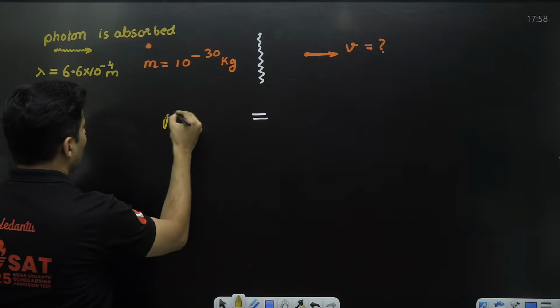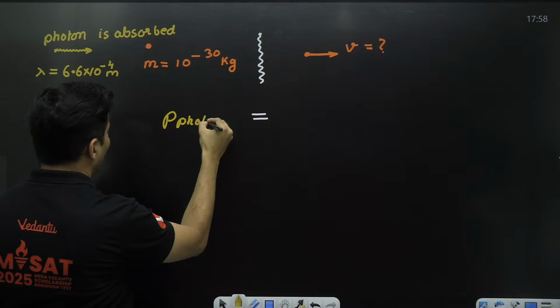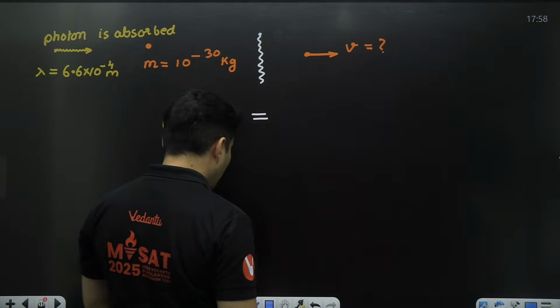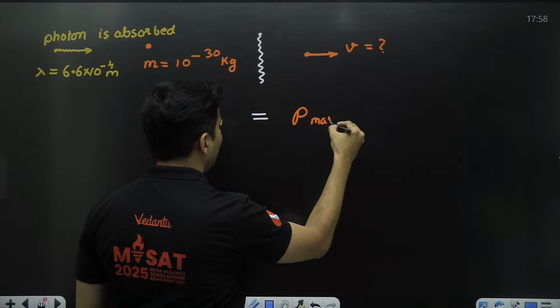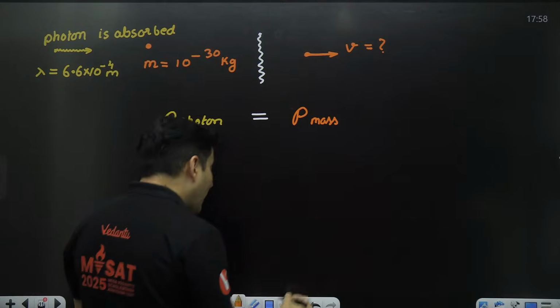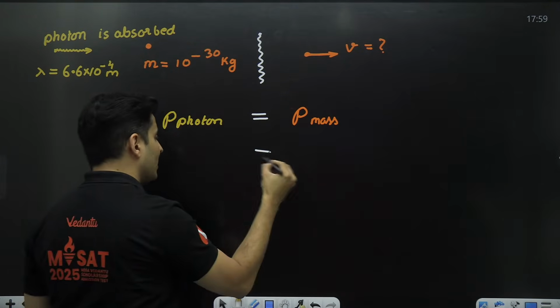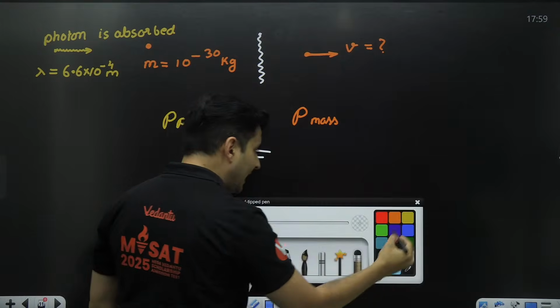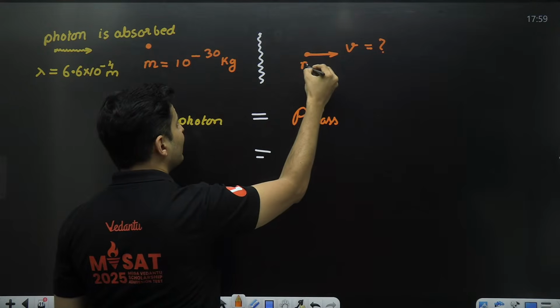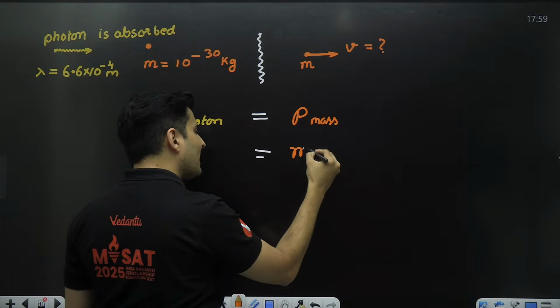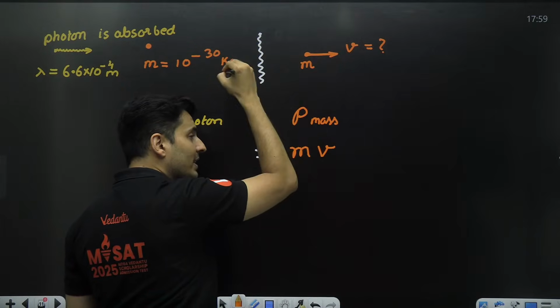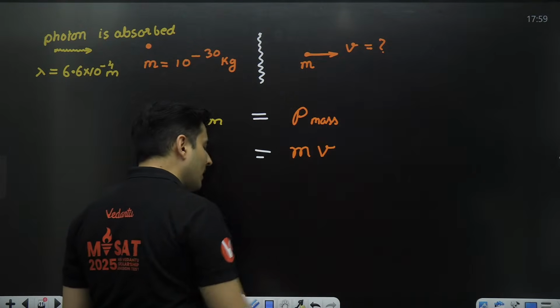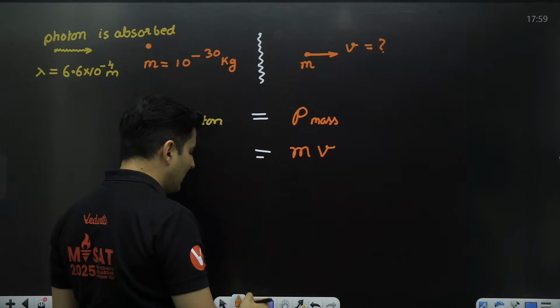Photon. So the momentum of the photon is the momentum of that particle, that mass which is there. Now look at the beauty of this equation. On the right hand side, it is a particle having some mass, so I will use m into v. It's a matter, it's a particle having some kg, so I can use m into v. I will not use h by lambda.